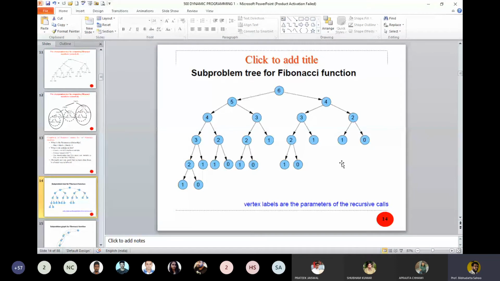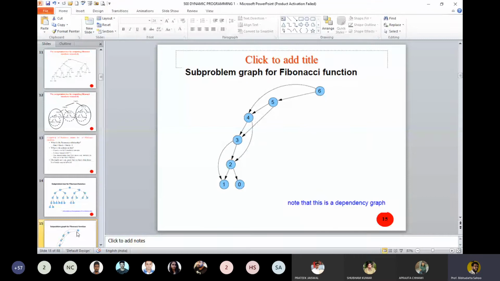So what we try to do is compute once, store the value to memory or to a location, and then use it. So definitely the number of function calls is getting reduced.